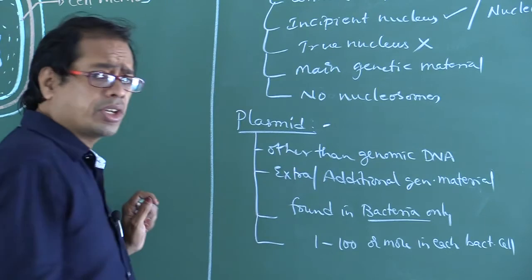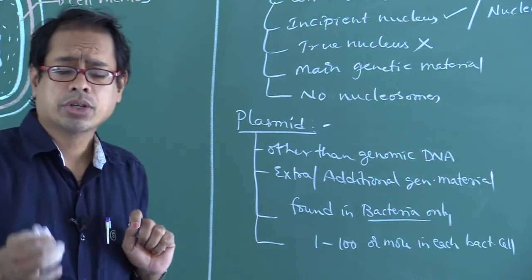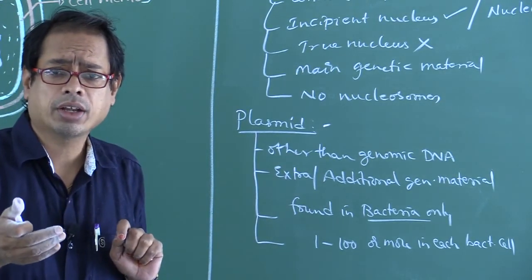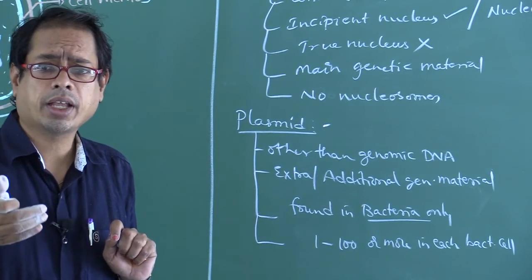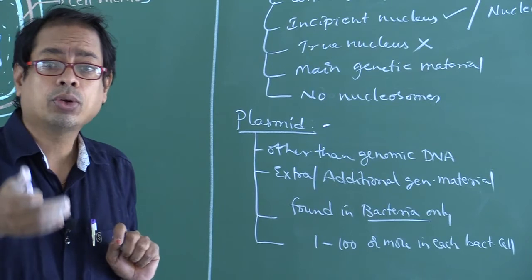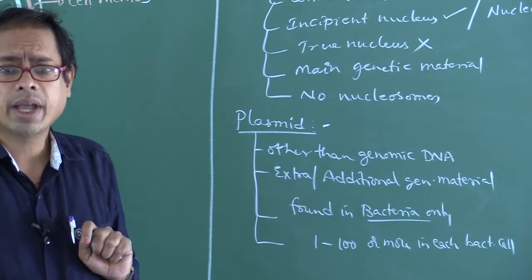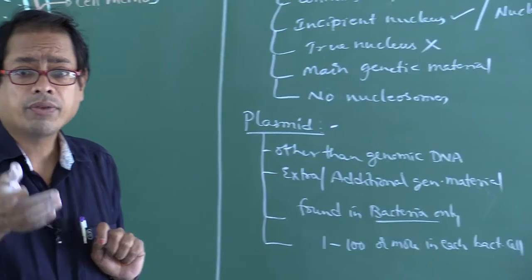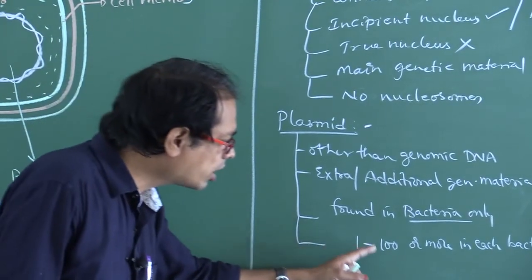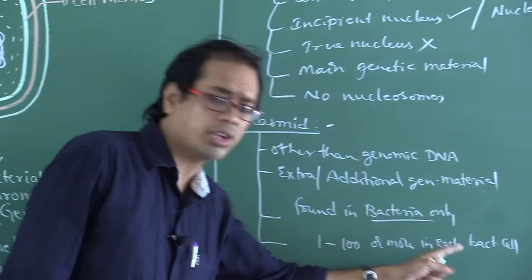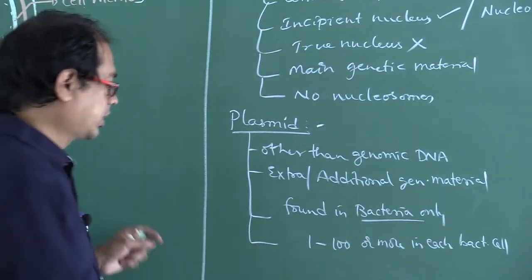Some bacterial cells may contain 1 or 2 plasmids, some may contain 5 to 10 plasmids, some may contain 15 to 100 plasmids or more.